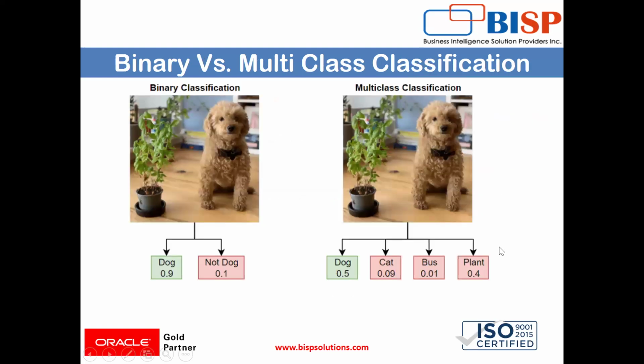Now let's see binary versus multi-class classification. You can see two images here. In one image, if we ask the machine whether there is a dog in the image, yes or no, that is a binary classification. And suppose we have options, and we ask it to search the image for any of these options like dog, cat, bus, plant. The dog is the correct answer. So when there are several options and one is the answer, that is called multi-class classification.